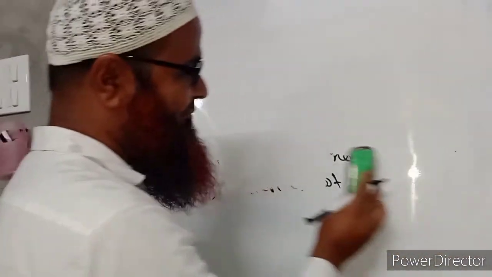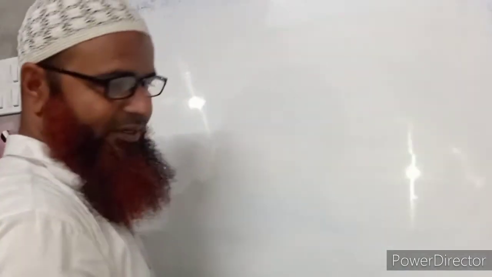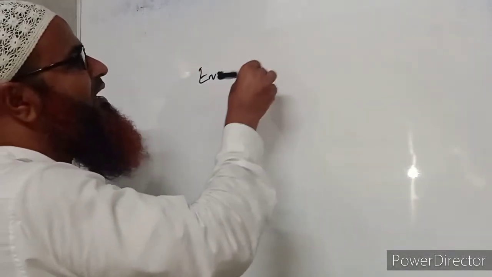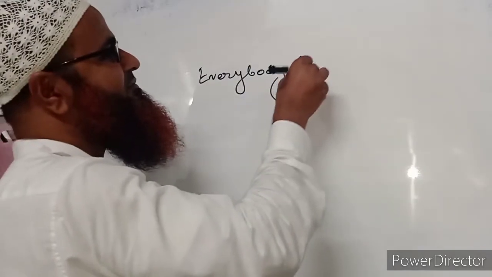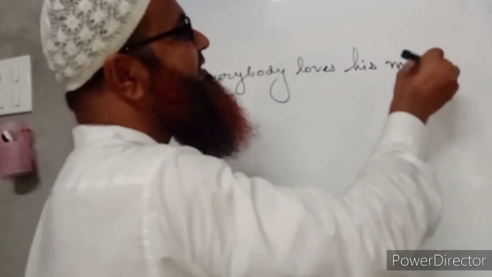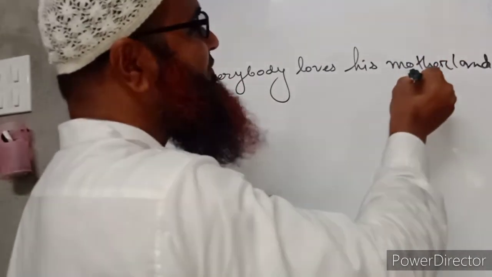Here I am writing some more sentences with some other words. Everybody loves his motherland. This is a very good sentence and it is very true also.